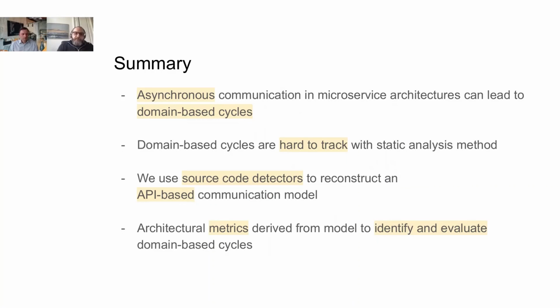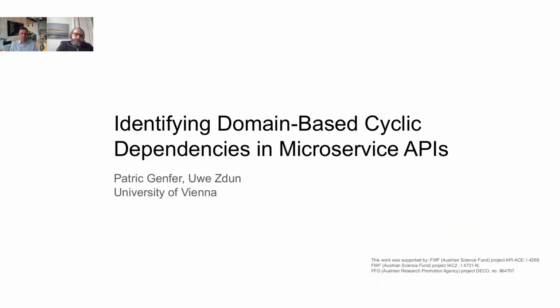So to sum everything up, we have seen that asynchronous communication in microservices can lead to domain-based cycles. These cycles are relatively hard to track by static code analysis because they are very implicit in the code. So what we did is we used a technique we call source code detectors to reconstruct an API-based communication model. And based on this model, we finally defined some architecture metrics that we verified on 2 case studies. And that's already all from my side.